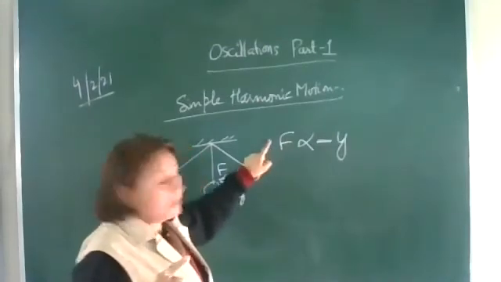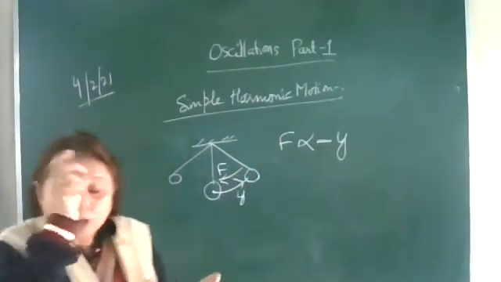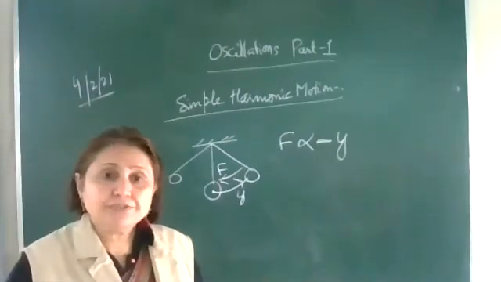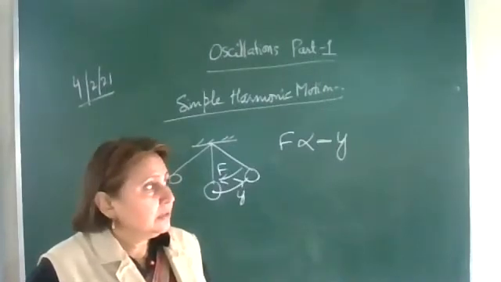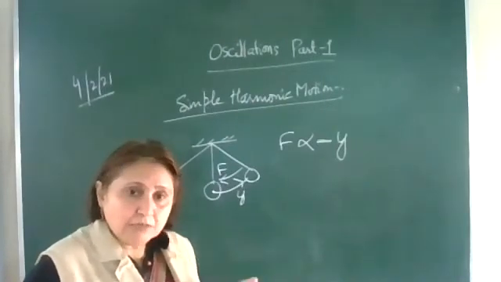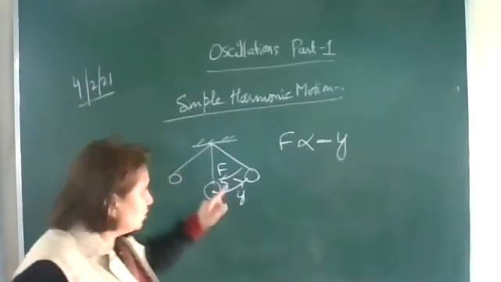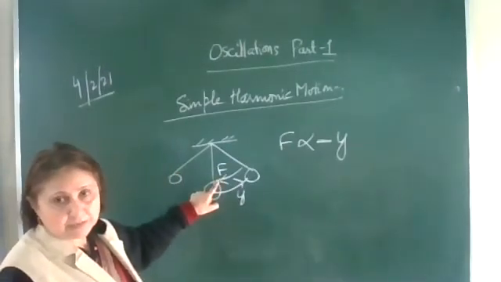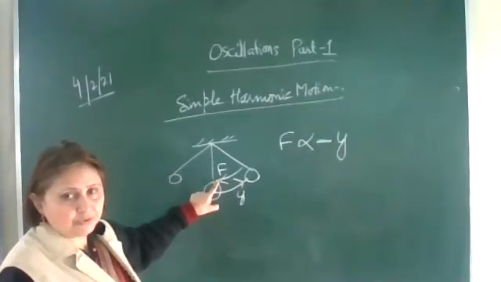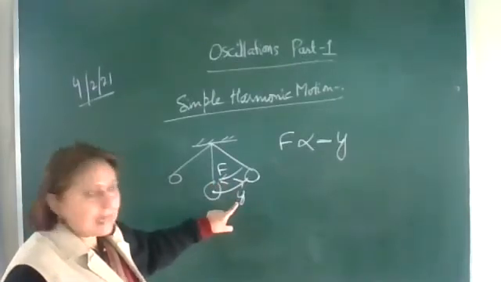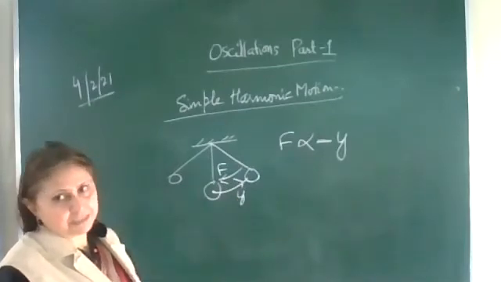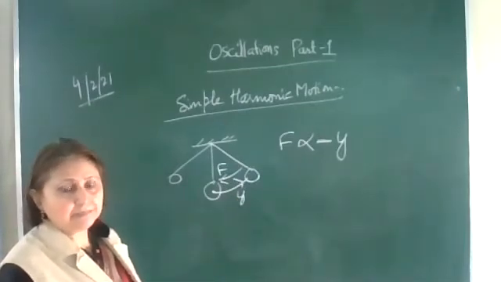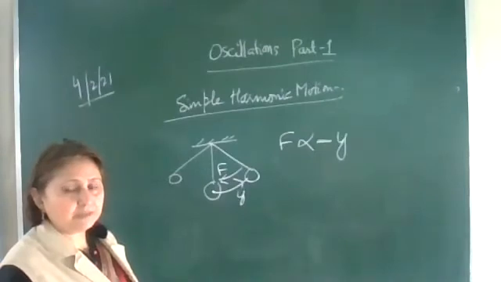Okay, so you can write down: an oscillatory motion in which the particle moves due to the restoring force, which is directly proportional to the negative of displacement.